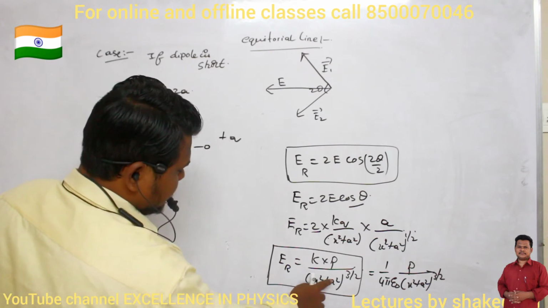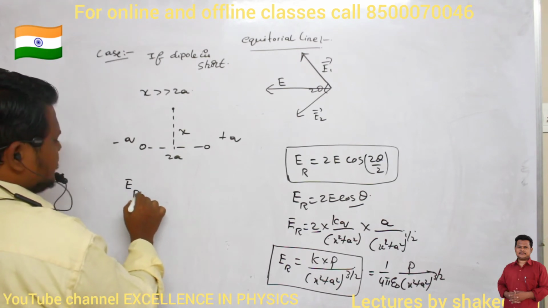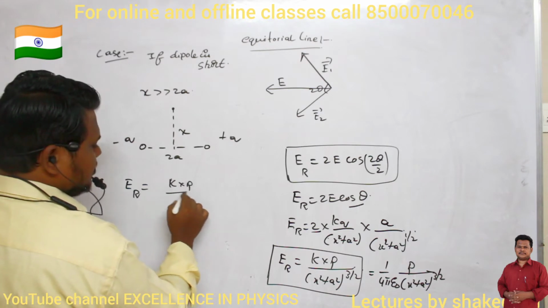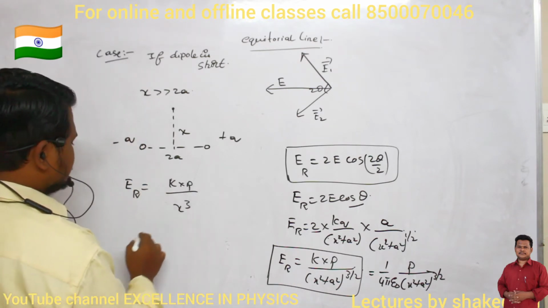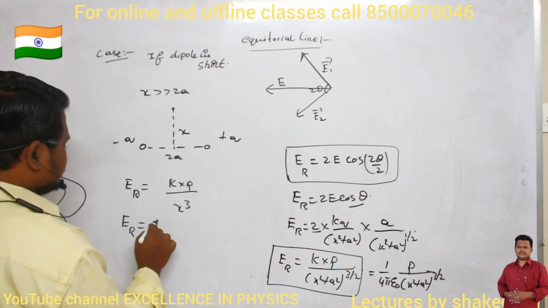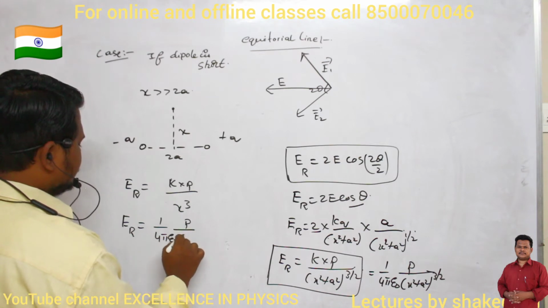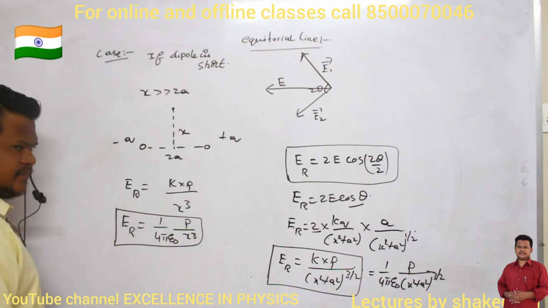If I neglect a, then what is the resultant I will get? E resultant is equal to k into p divided by, so a square gets cancelled, I will get x cube. So the resultant electric field is equal to 1 by 4 pi epsilon naught p divided by x cube. Are you able to understand?